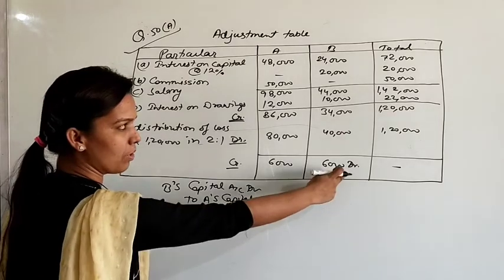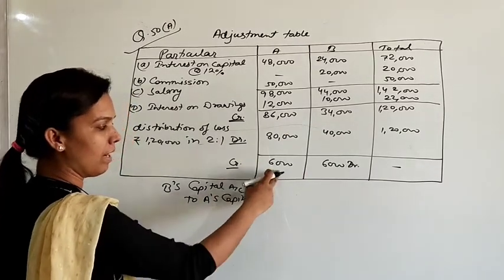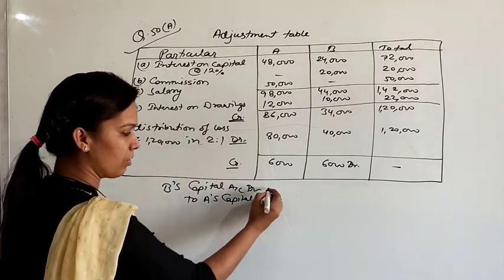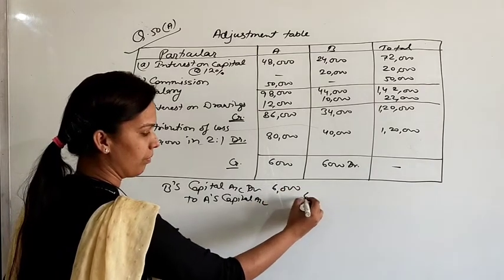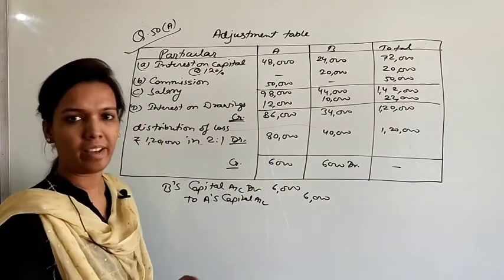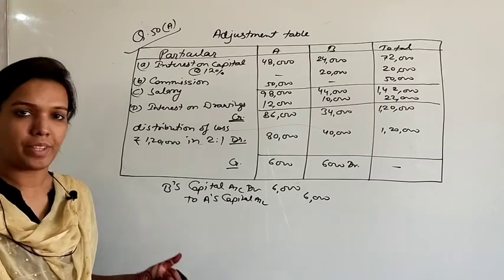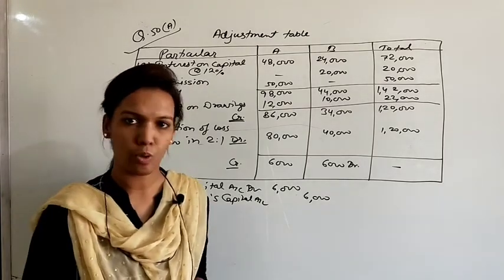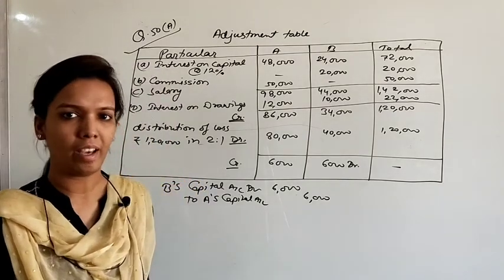Actually we wrote here debit, so B's capital account debit and A's capital account credit. So we write here 6,000. This is the rectifying entry for this firm that will not affect the P&L account. Okay, and easily it can rectify the error also.